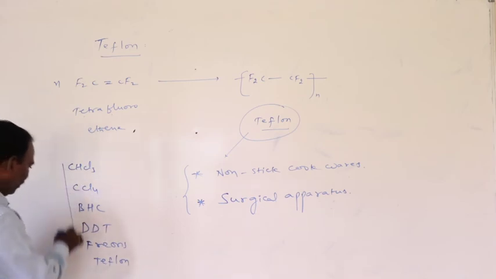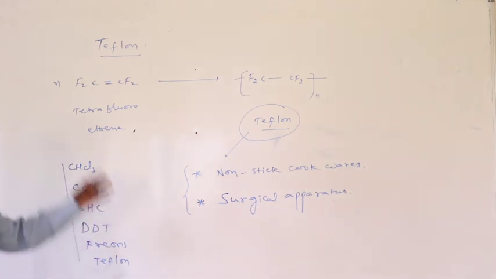These are the polyhalogenated compounds and their uses.